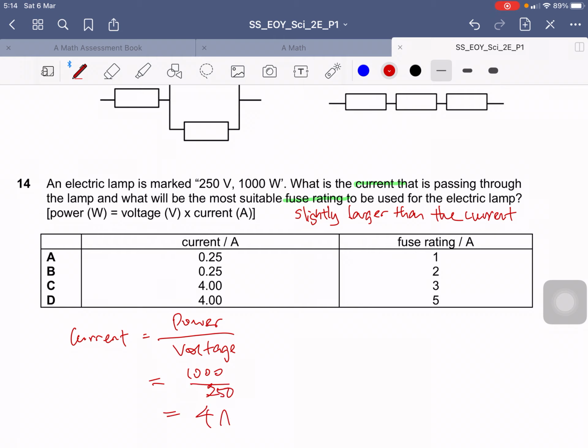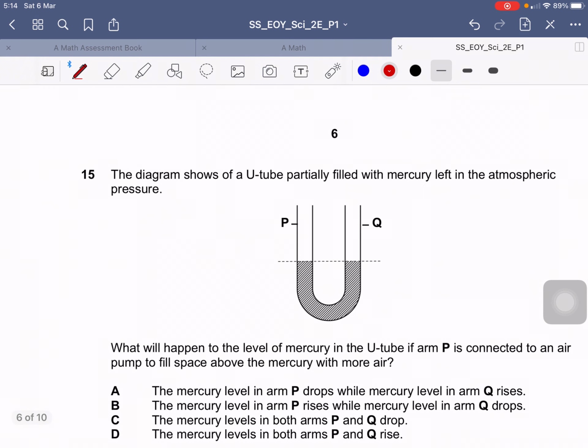So that's 4 ampere. So C and D are possible, but you want it to be slightly bigger for the fuse, so the answer must be D, because it cannot be lower than 4. Once it's lower than 4, the fuse will create a break in the circuit, because the thin wire inside the fuse will burn. Next, number 15.